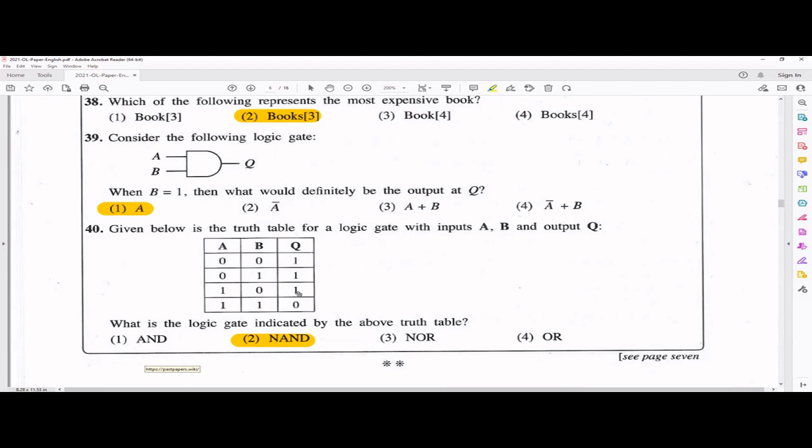Comparatively, this is very easy compared to the other MCQs. So this is the second video of the 2021 A/L paper discussion. There will be more videos for the second paper discussion.